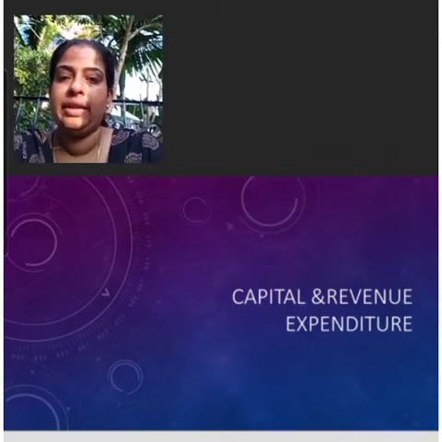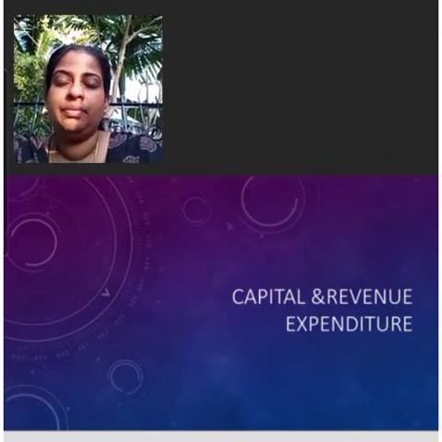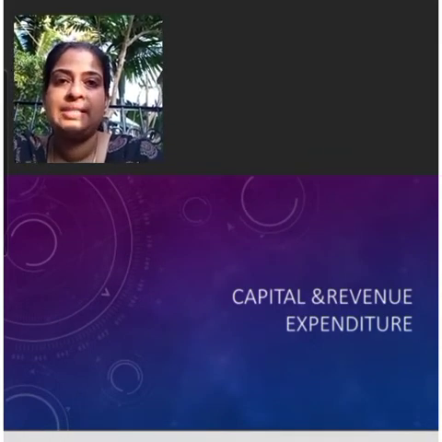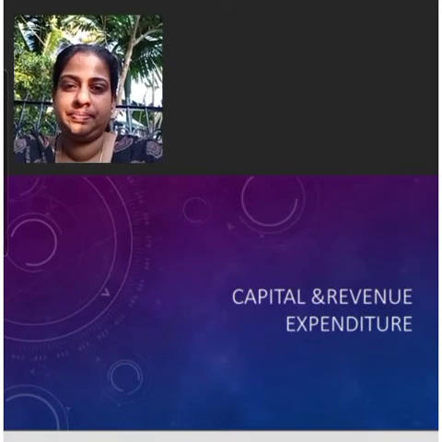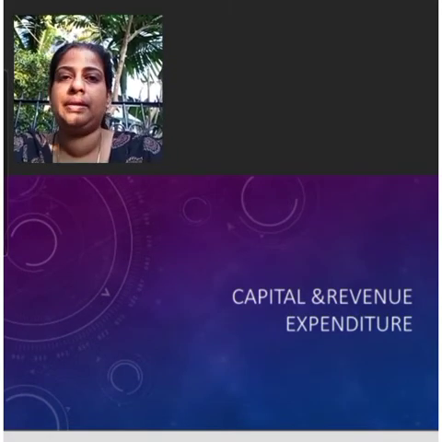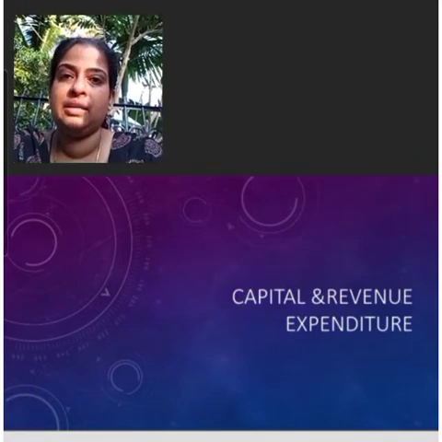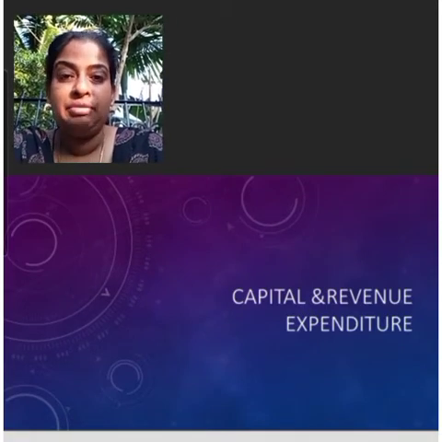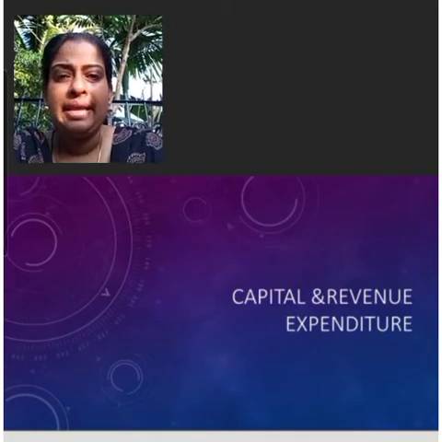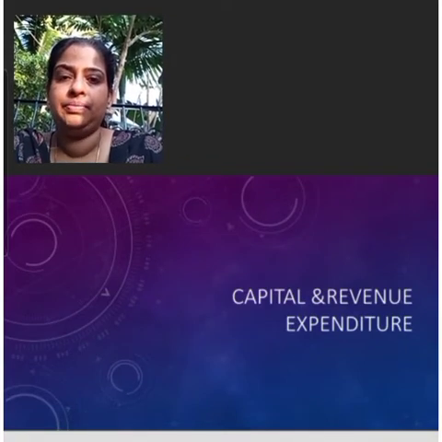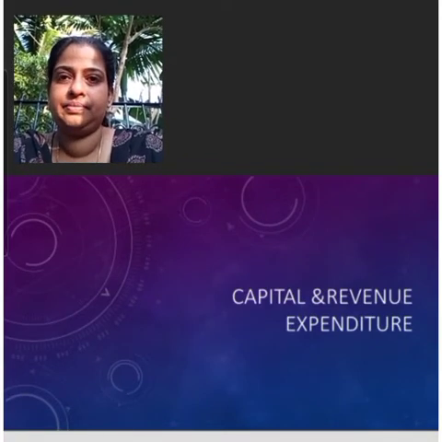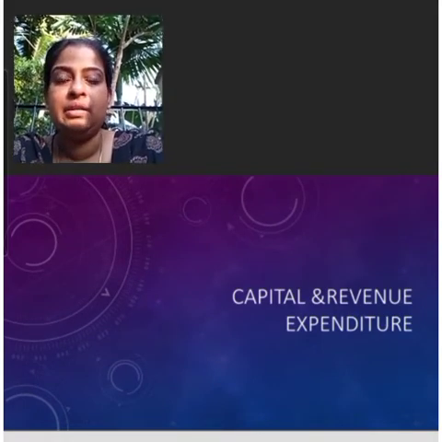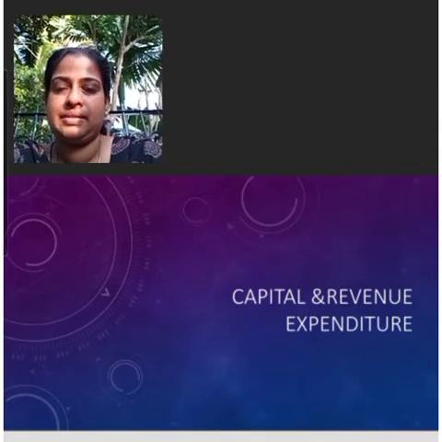Whenever a payment or incurrence of an outlay is made for a purpose other than the settlement of an existing liability, it is called expenditure. Expenditure is the various expenses of the company. The expenditures are incurred with a viewpoint that they would give benefits to the business. The benefit of the expenditure may extend up to one accounting year or more than 1 year. It is termed as revenue expenditure. Normally, they are incurred for day-to-day conduct of the business.